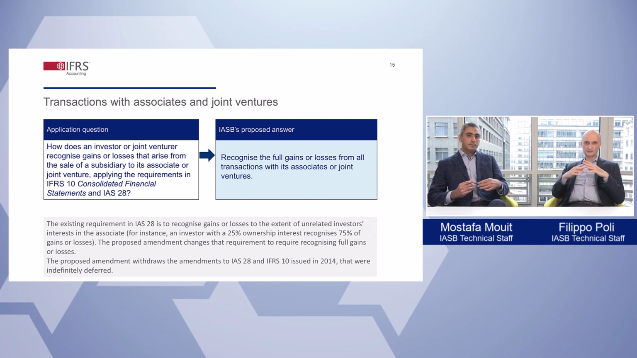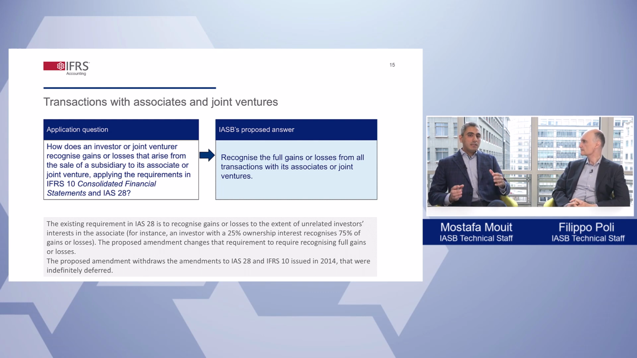One question that the IASB has investigated in the past was how to recognize gains or losses when a parent entity sells a subsidiary to an associate. Can you explain what the issue was and what the IASB is proposing? This is a significant change to the existing requirements.